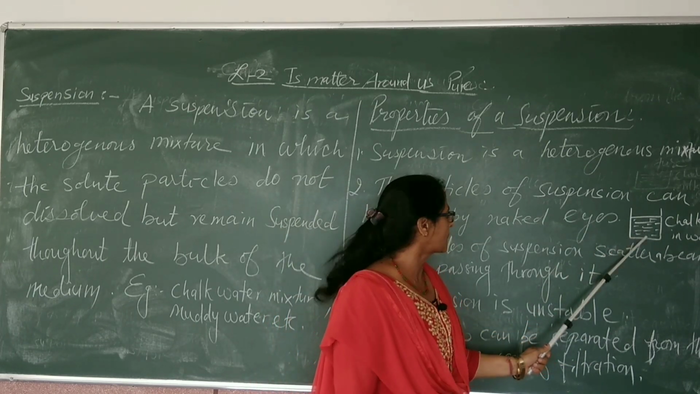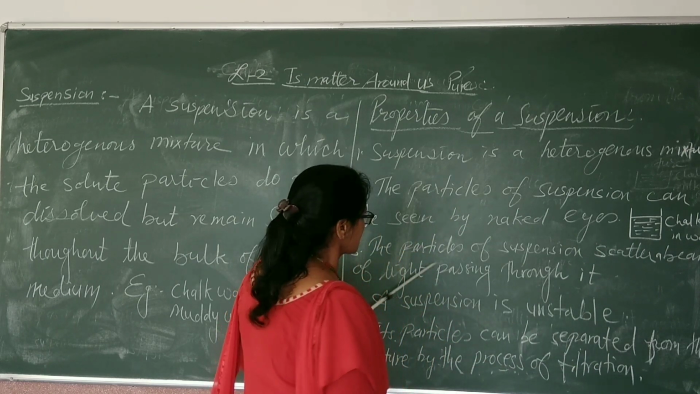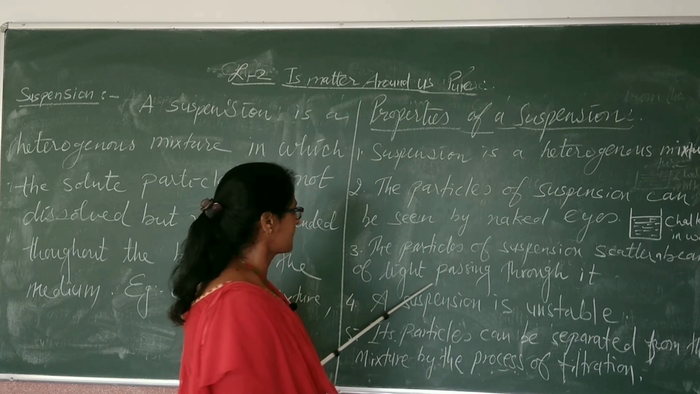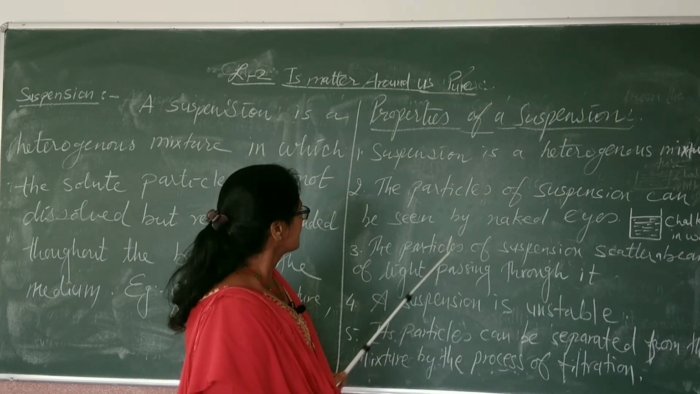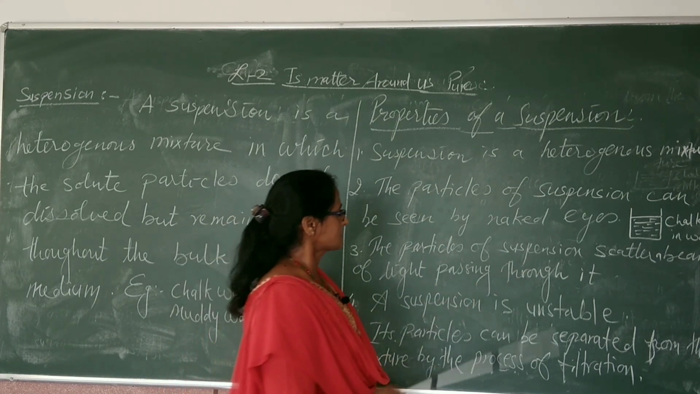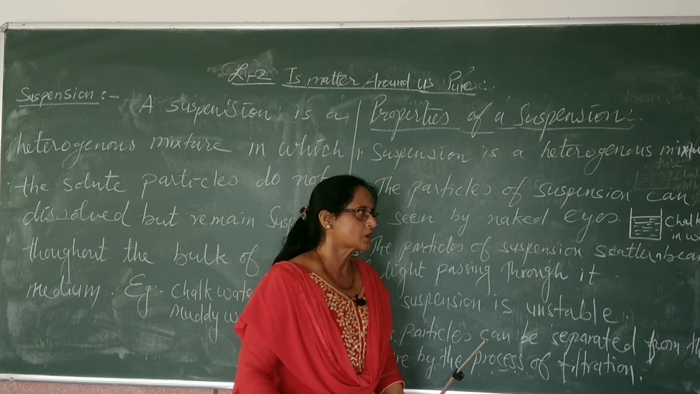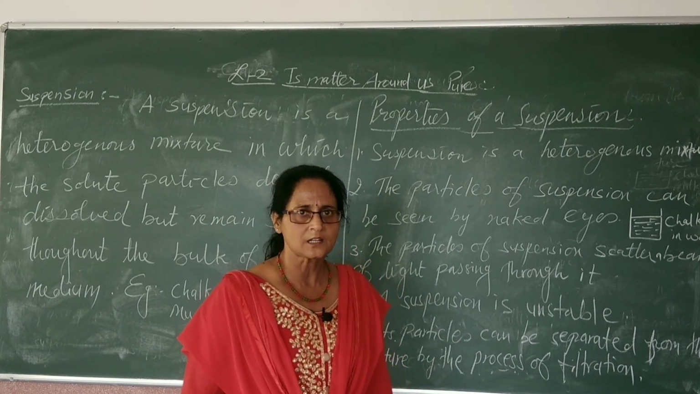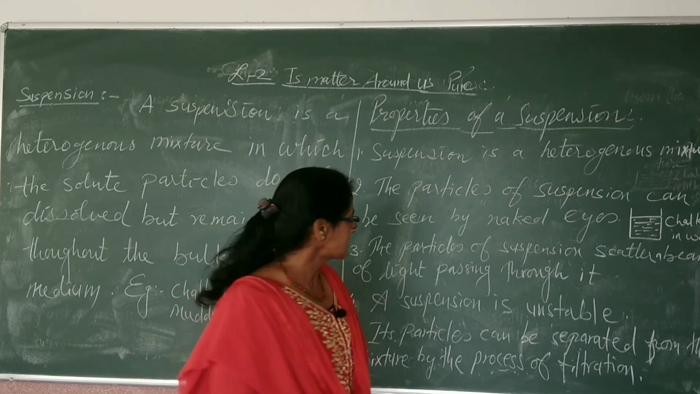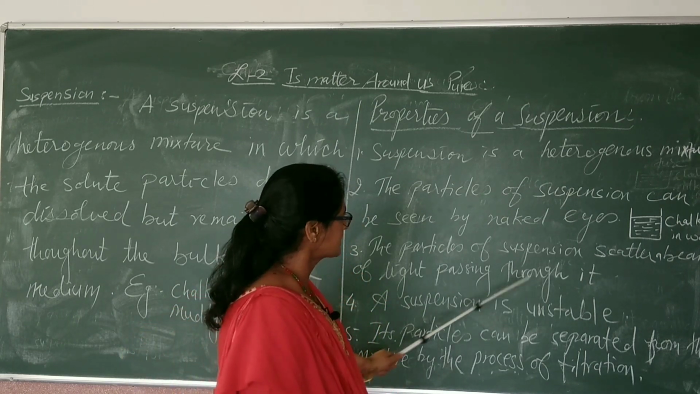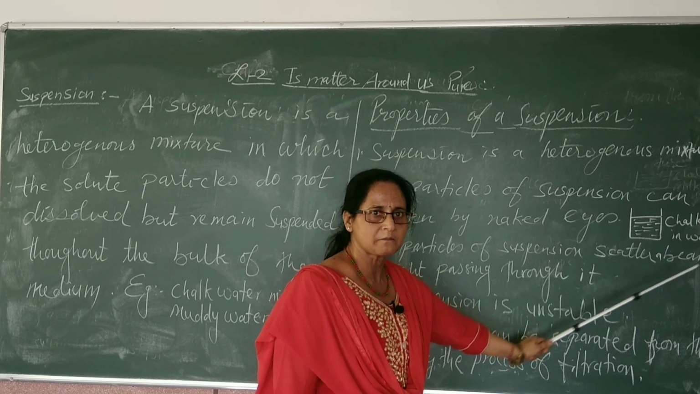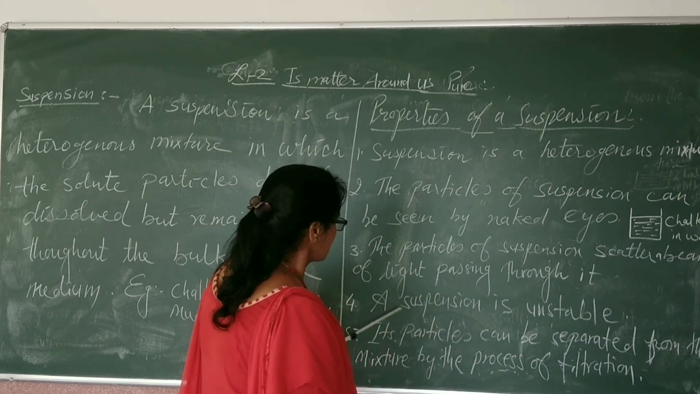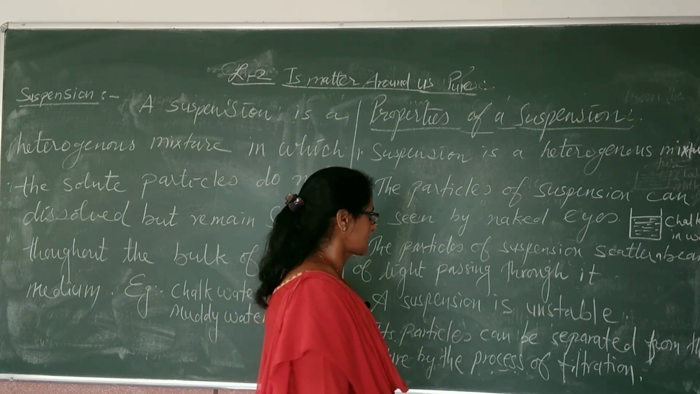Number three, the particles of suspension scatter a beam of light passing through it, because the particles of suspensions are quite big, so they can reflect the light passing through them. That's why they make the path visible also. Number four, a suspension is unstable.